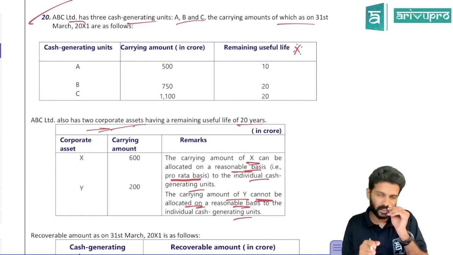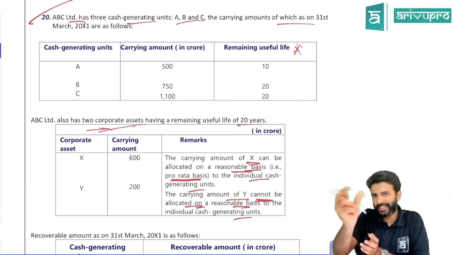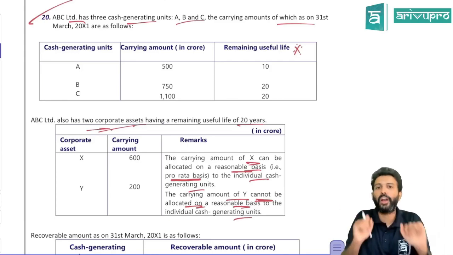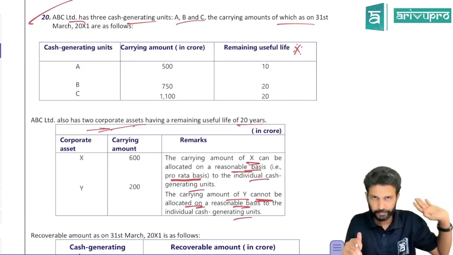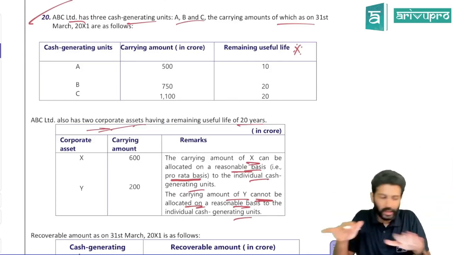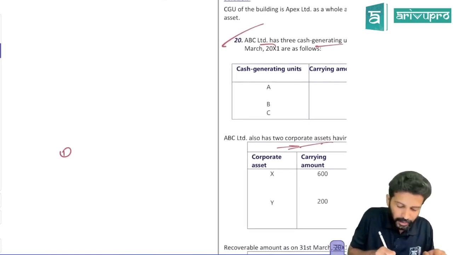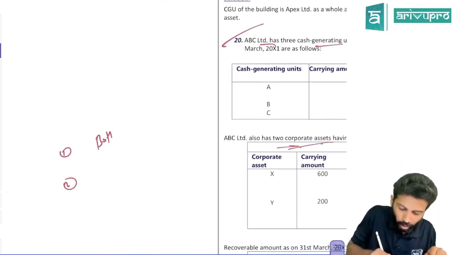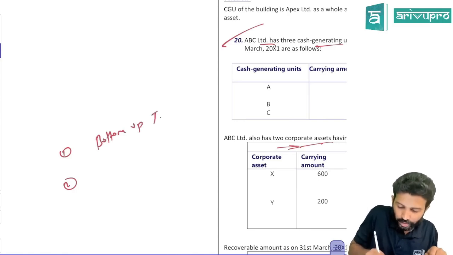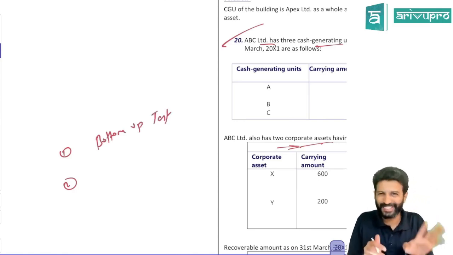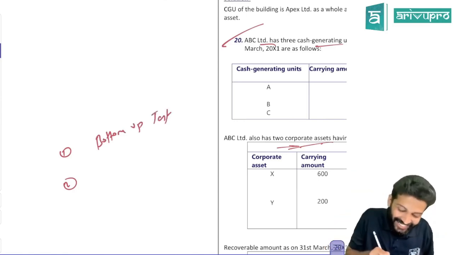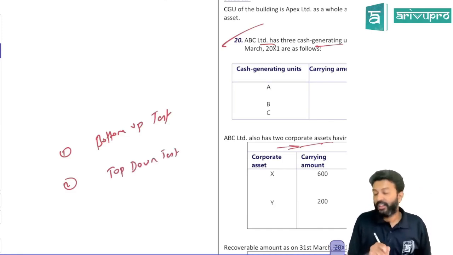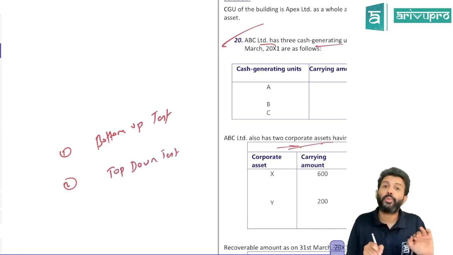Ind AS also has the same approach, but the terminology is better called out in AS 28. What they say is, if goodwill and corporate assets cannot be allocated, then you have to test the impairment at 2 levels. First, we call it the bottom-up test. Next, you have to do something known as the top-down test. You have to do the bottom-up test and then the top-down test.